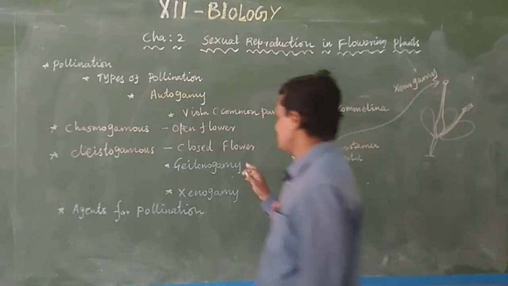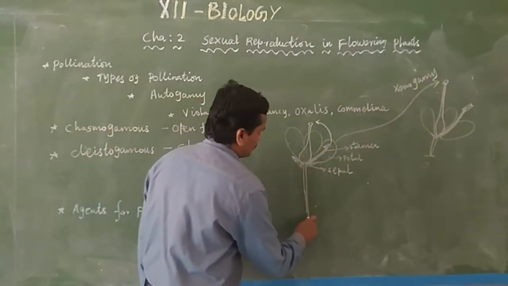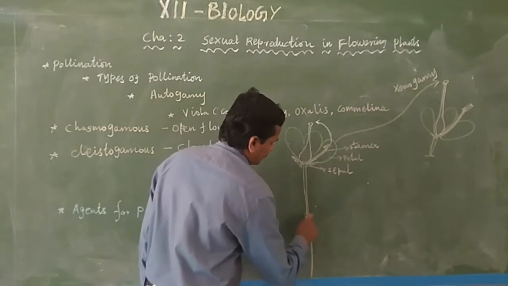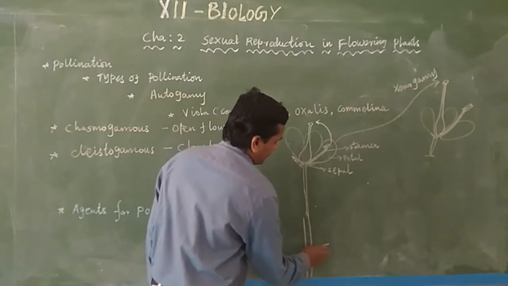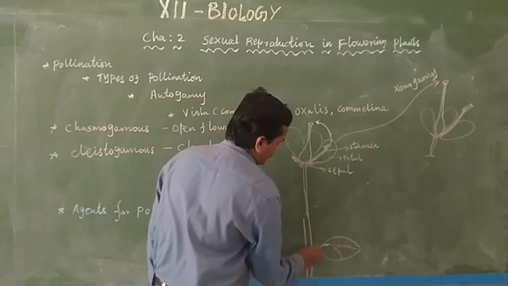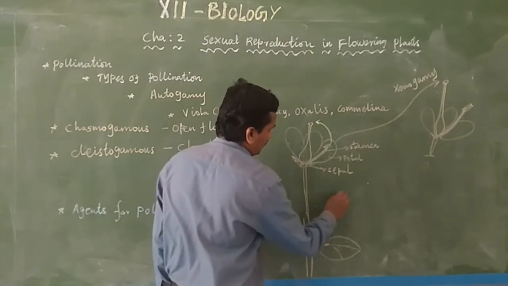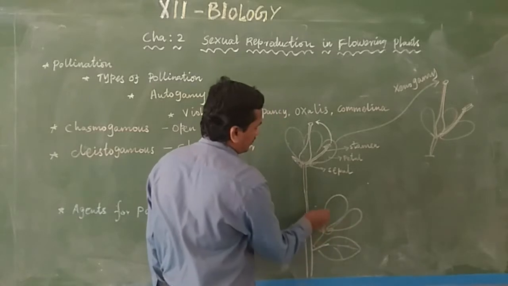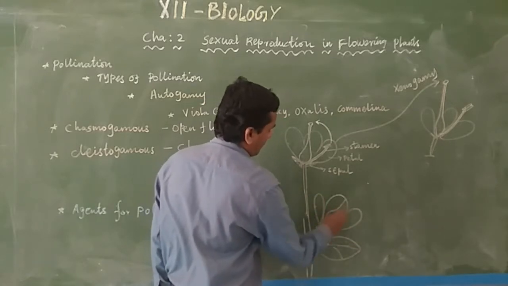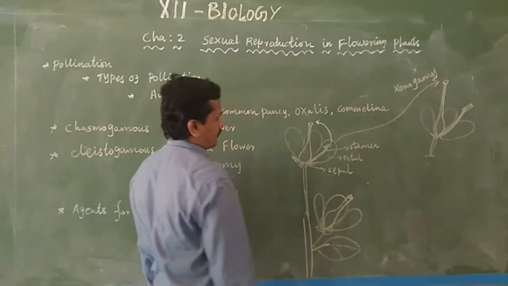Then geitonogamy. Here one flower is produced on one branch, that is, on the stem, and in another branch, in the axil, another flower of the same plant is produced.